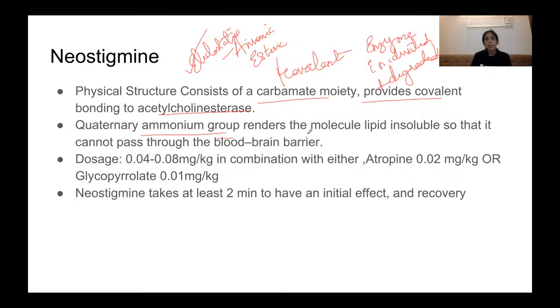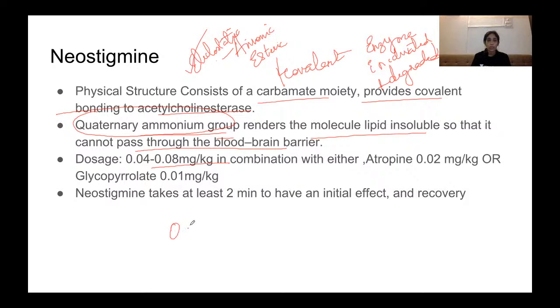The quaternary ammonium group renders the molecule lipid insoluble so that it cannot pass through the blood-brain barrier, whereas your physostigmine passes the blood-brain barrier. The dosage is usually 0.04 to 0.08.